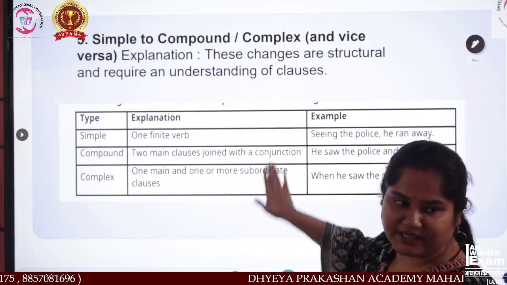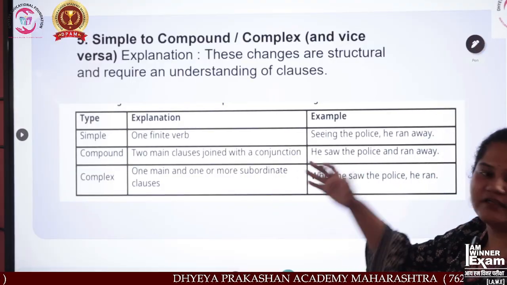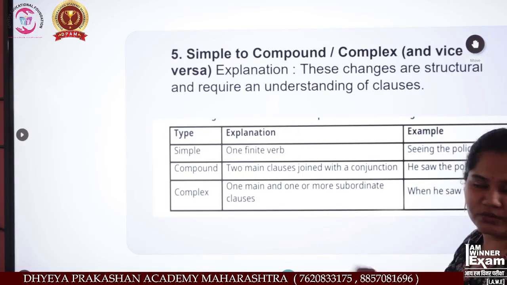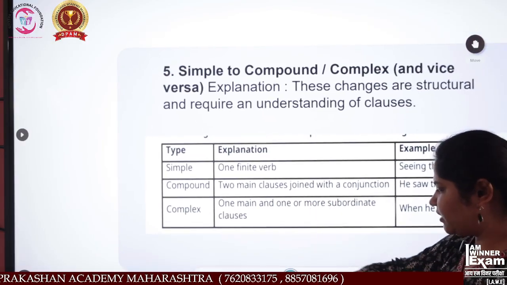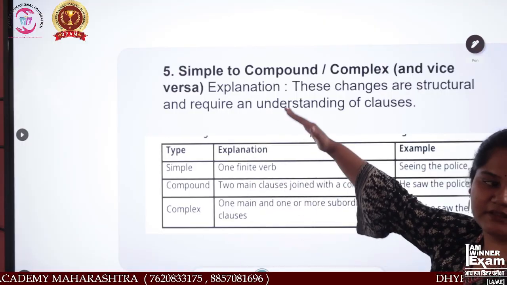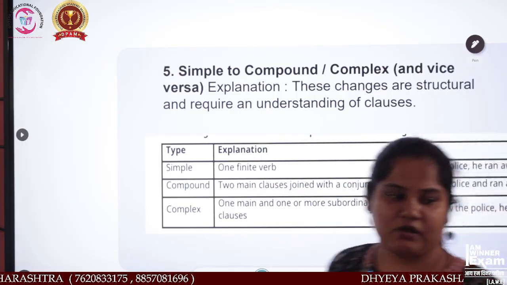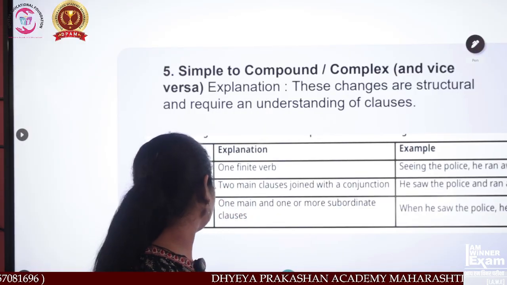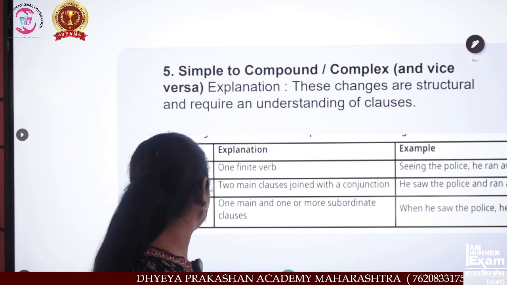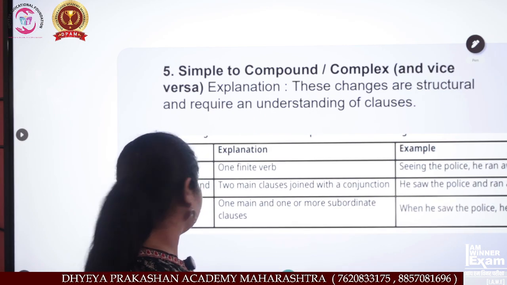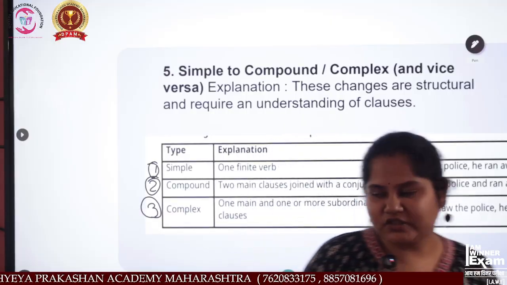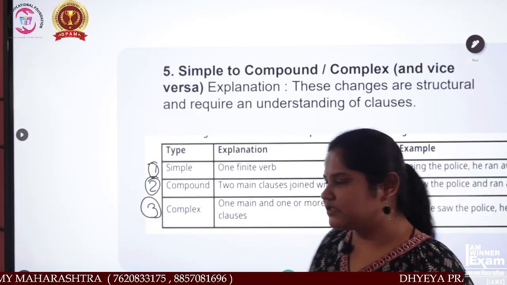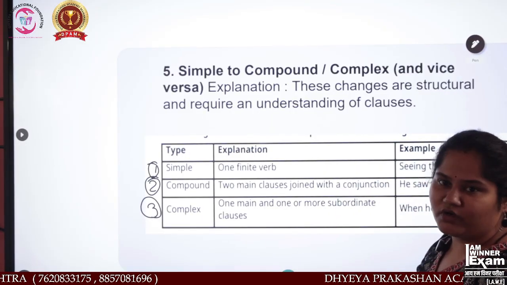We have given over here a table, a proper explanation, and the example part also. Okay, I will make the screen visible. Is this okay for you, students? Now see, we will talk about the first type, then explanation, and then example also. I have presented a beautiful example over here. Now pay attention. This is our first type, second and third. What are we talking about? We are talking about transformation of sentence, or sentence transformation.